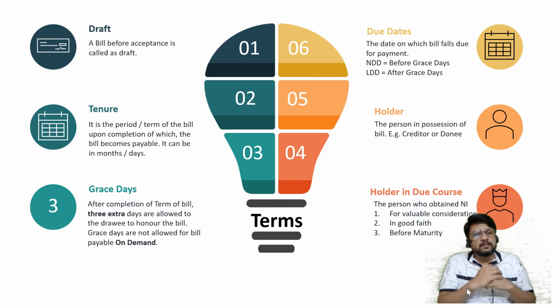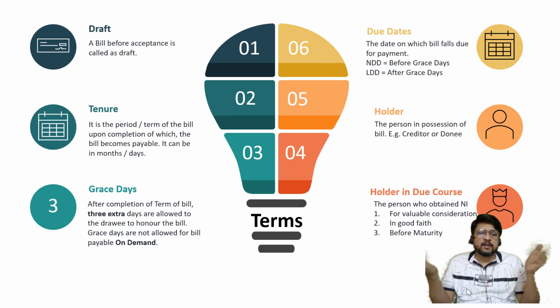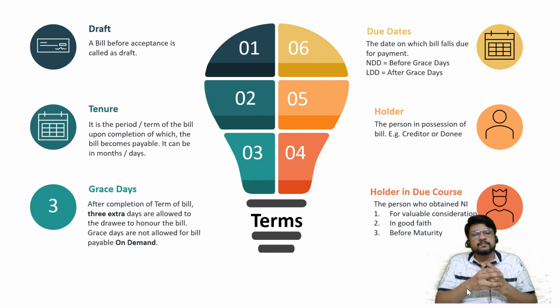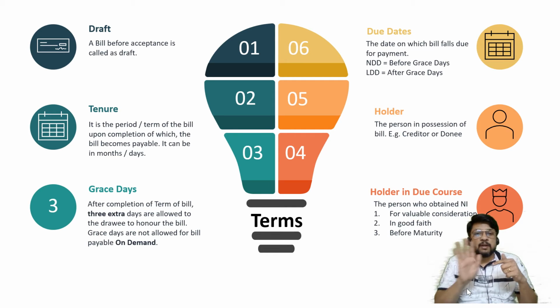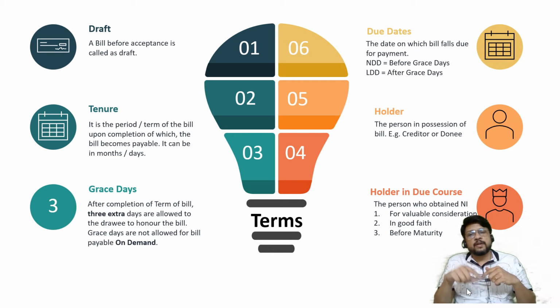Show him the bill. He will honor the bill. My friend is saying, but your student doesn't know me. Why will he or she honor the bill? Then I'll remind him that this is a negotiable instrument. It can be used for the purpose of negotiation. My student is not going to pay by looking at my face. My student is going to pay by looking at whether I am holding the bill or not. So any person who is holding the bill will get the payment.